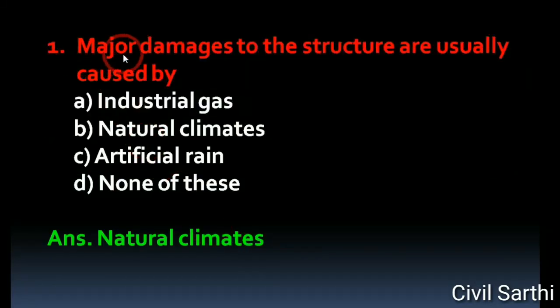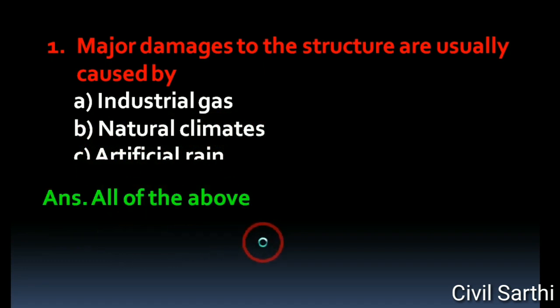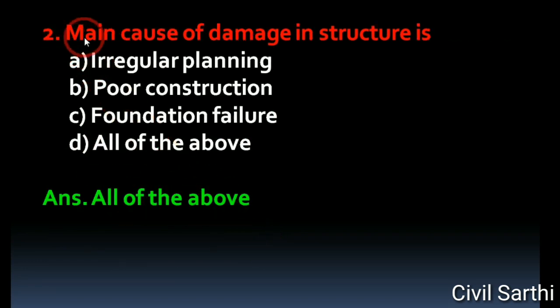Question number 1, major damages to the structure are usually caused by option A industrial gas, option B natural climates, option C artificial rain, option D none of these. The right answer is natural climates. Question number 2, main cause of damage in structure is option A irregular planning, option B poor construction, option C foundation failure, option D all of the above. The right answer is all of the above.